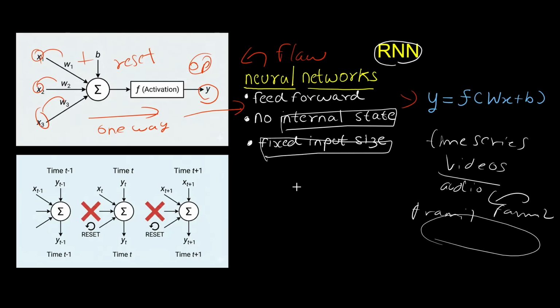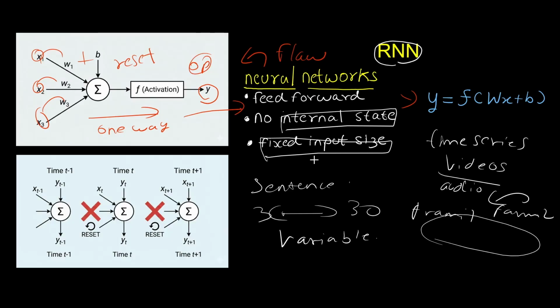If we take a sentence as an input, a sentence can have any number of words, like 3 words or 30 words. The input size is variable. This is not accommodated by neural networks.